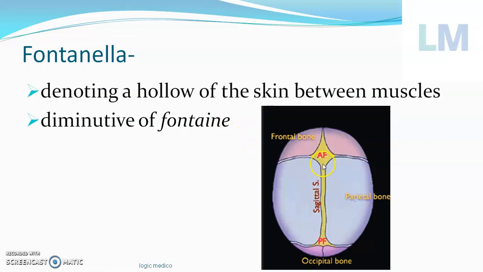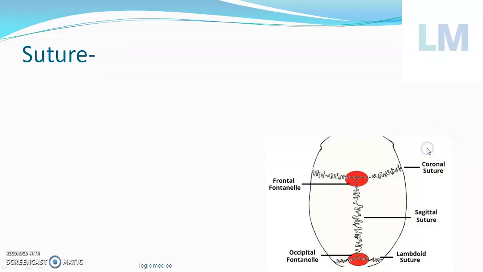After birth, the brain continues to grow up to 2 years of postnatal life. This thin piece of membrane will allow that to grow. After that it will get diminished, right? After that it gets obliterated or covered by bone. That's why it's called fontanelle, meaning diminutive of fontaine.